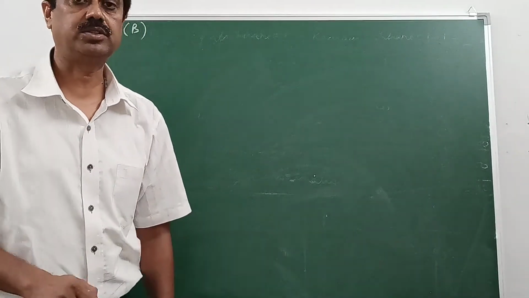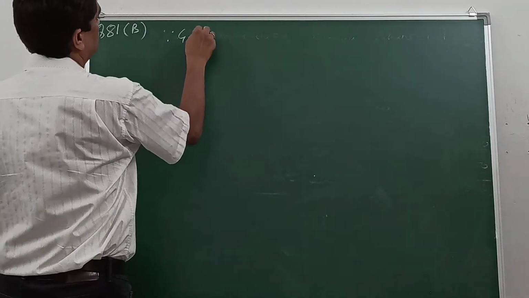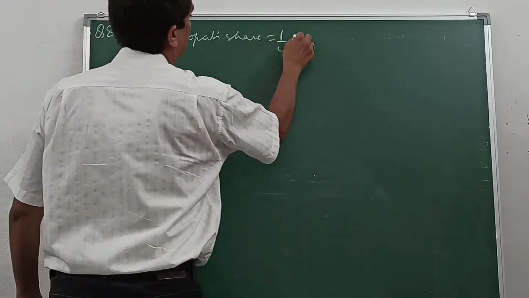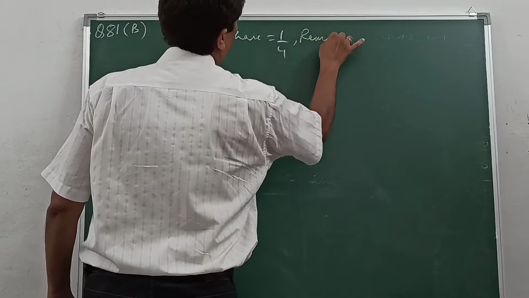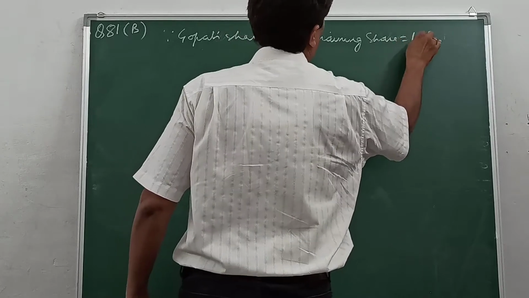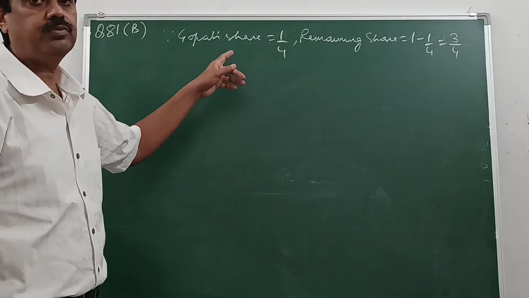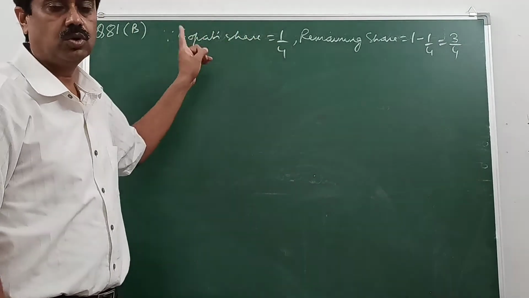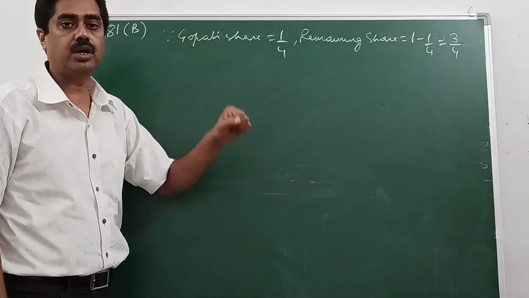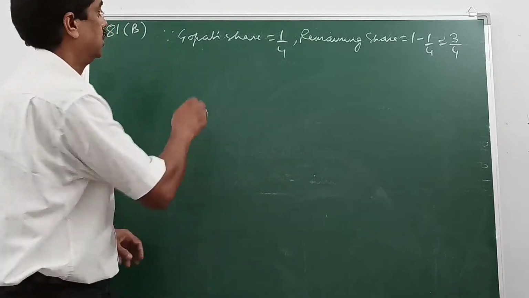First, we'll find the sacrificing ratio and the new ratio. Since Gopal's share is equal to 1/4, therefore the remaining share will be 1 minus 1/4, 3/4, assuming let the profit of the firm be 1 rupee, then minus Gopal's share will give the remaining share of the remaining partners. Since no other information is given, they will continue to share the remaining share in their old proportion or old ratio.